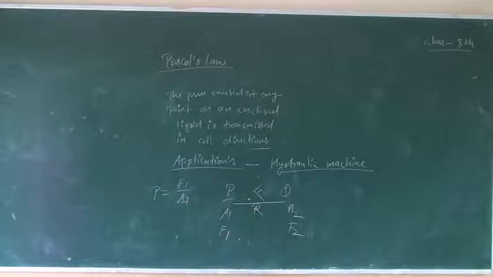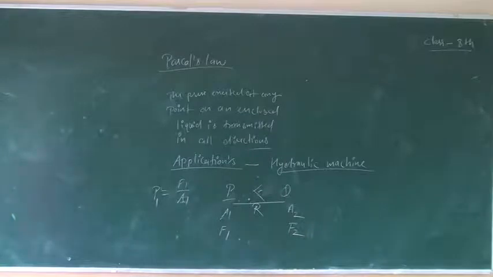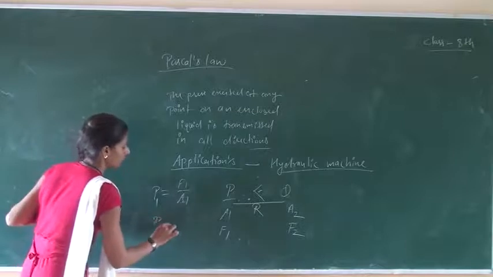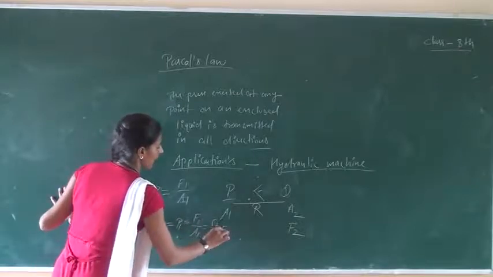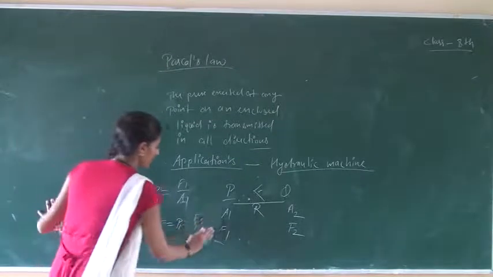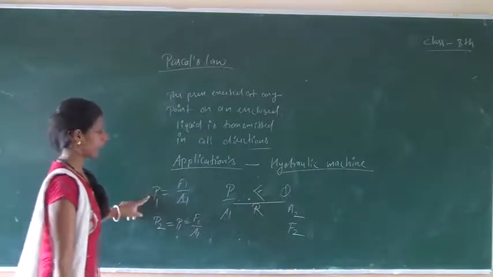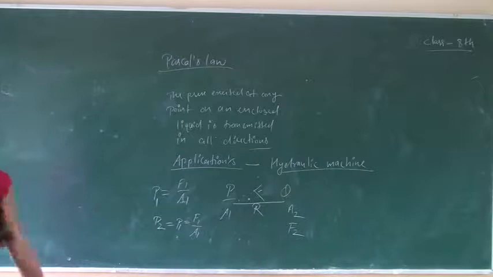According to Pascal's law, the pressure exerted on piston A is transmitted through the liquid to piston B, so the pressure P2 equals P1, which equals F1 upon A1 equals F2 upon A2.